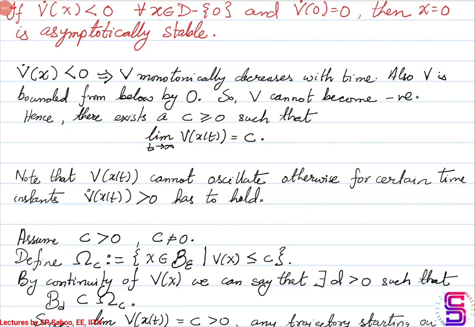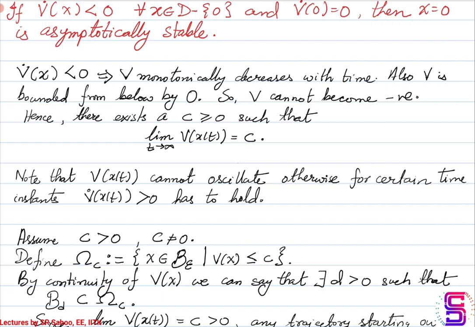So, in this part of the lecture, we'll see the proof for the asymptotic stability, wherein if v dot is negative definite, then x equal to 0 is asymptotically stable. Okay, so what we are given is v dot of x is less than 0 for x not equal to 0 in the set D.